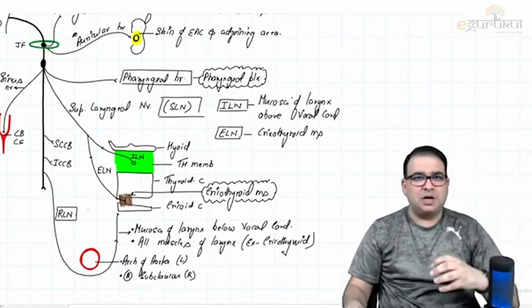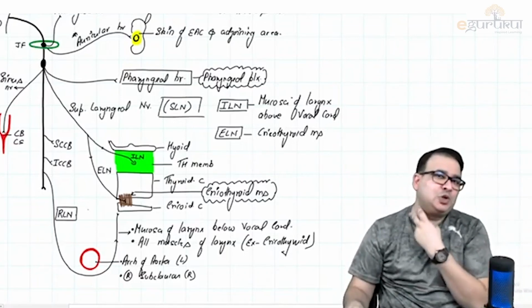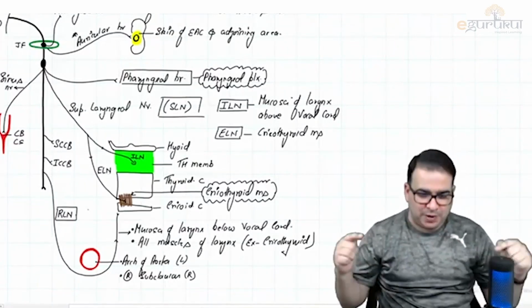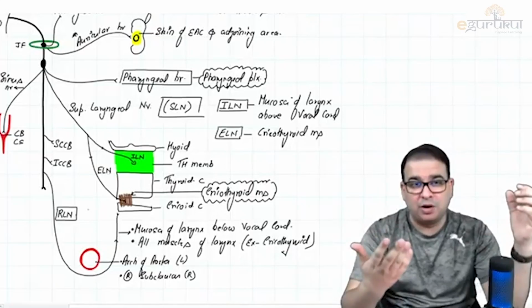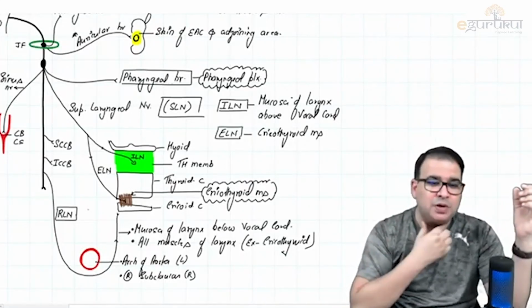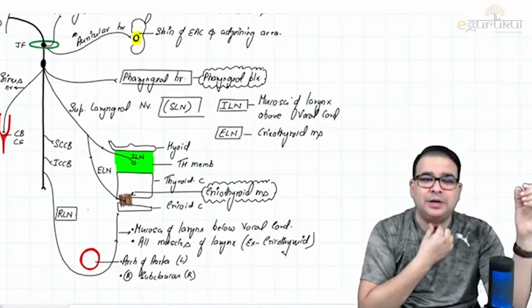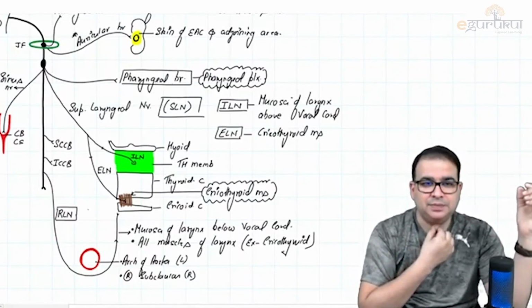The superior laryngeal nerve comes down close to the larynx. It divides into two branches. One is the internal laryngeal, which pierces the thyrohyoid membrane, goes inside and supplies the mucosa above the vocal cord. The external laryngeal nerve is going to supply the muscle, the cricothyroid muscle.